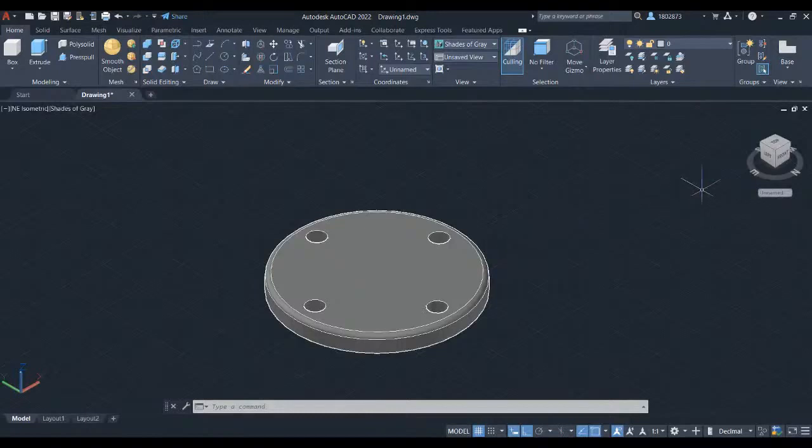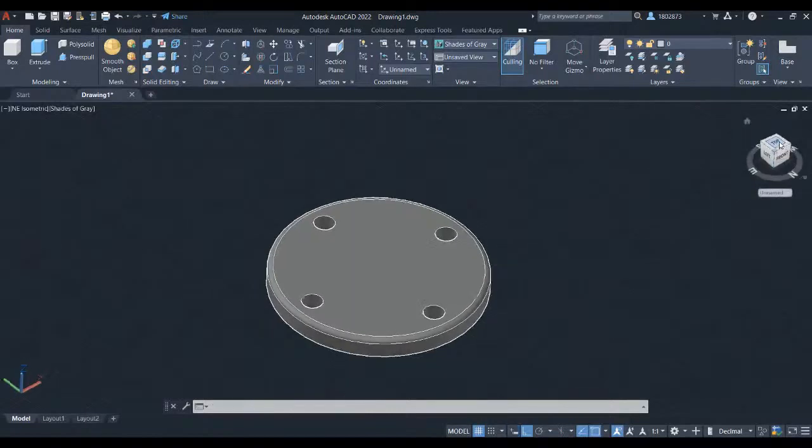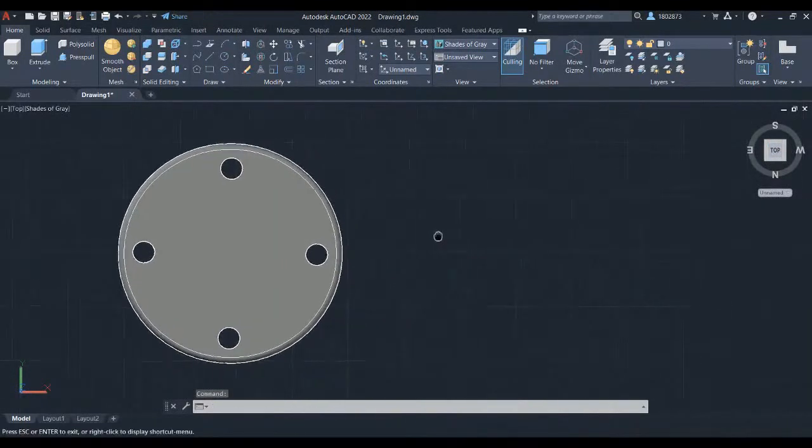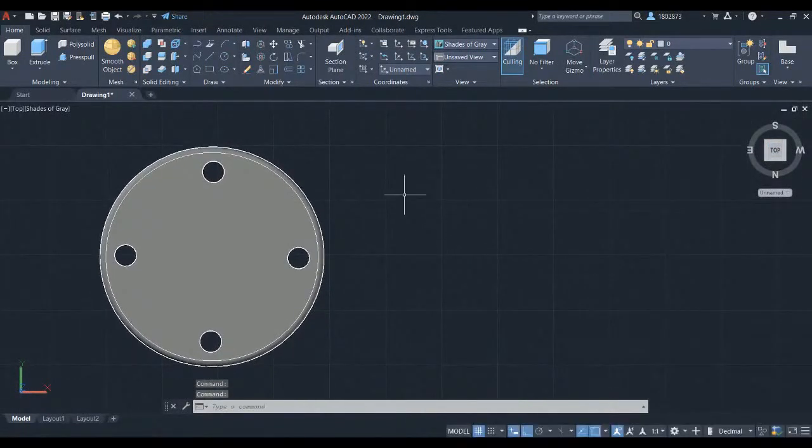Hover your crosshair here in the view cube and left click here on the top. So we are going to sketch out the B block here in the top plane. Let's begin by grabbing line in the draw panel and left click here. Pressing F8 to enable ortho mode so the line will create a perfect horizontal or vertical line. Let's key in 7.5 and press enter.